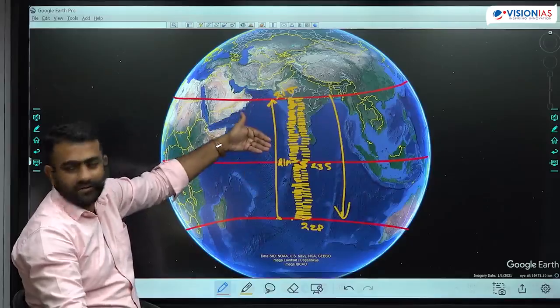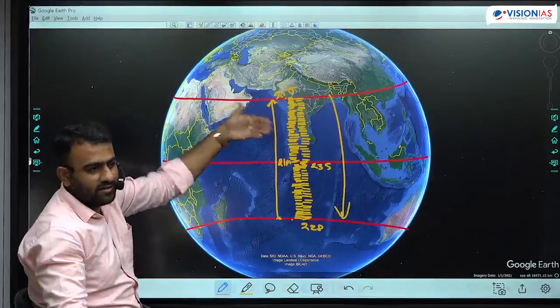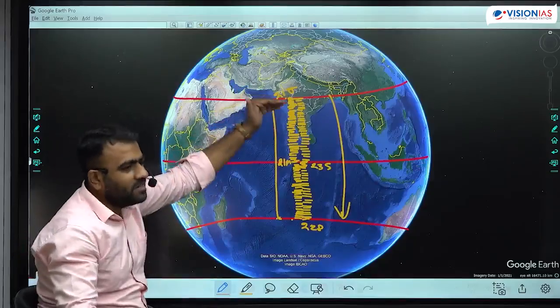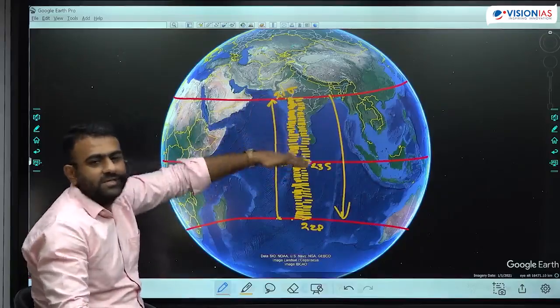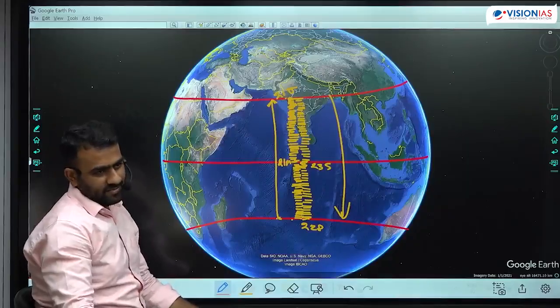Every day is brighter. Every day you are experiencing a longer length of the day. From here, length of the day is decreasing. Every day is darker. Subsequently, every day is decreasing in daylight. Is that right?